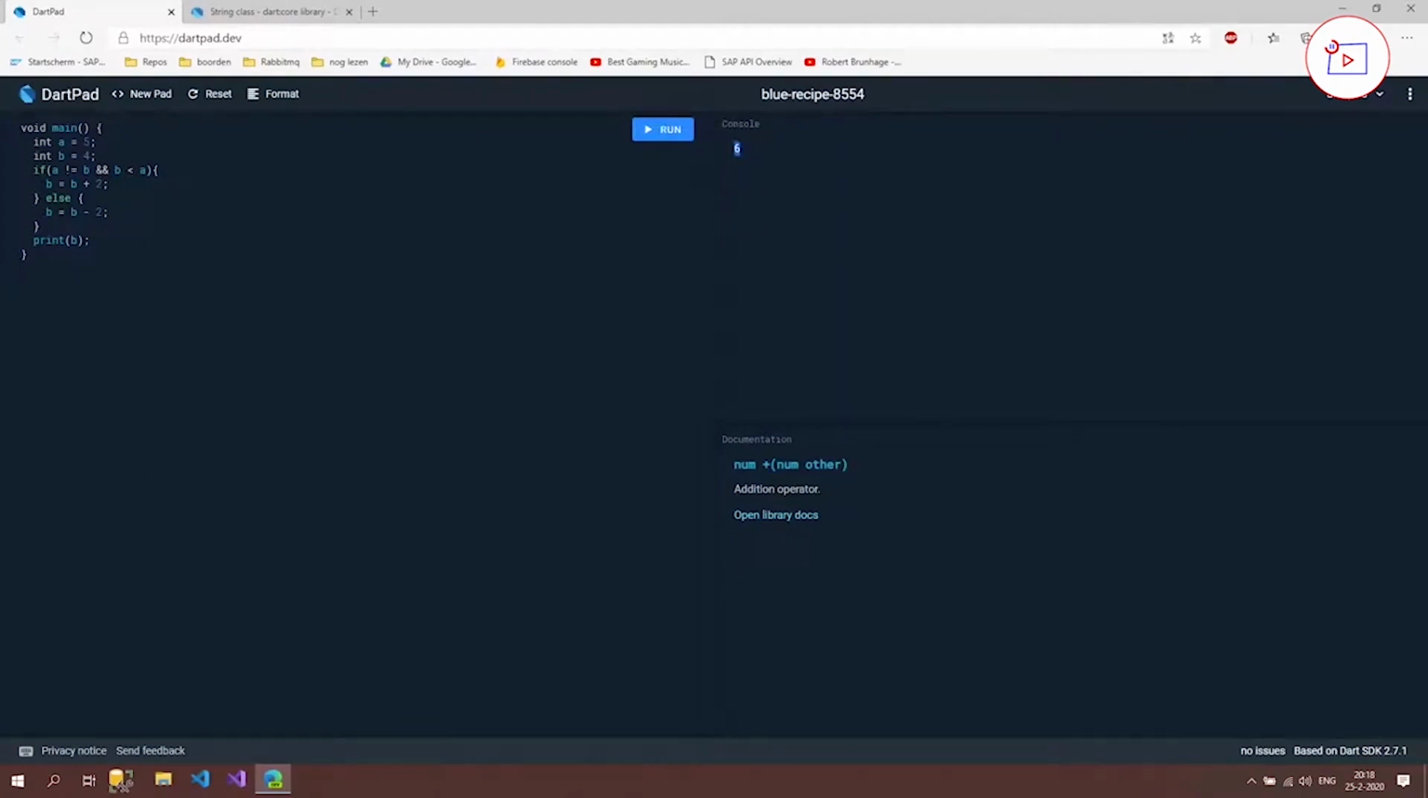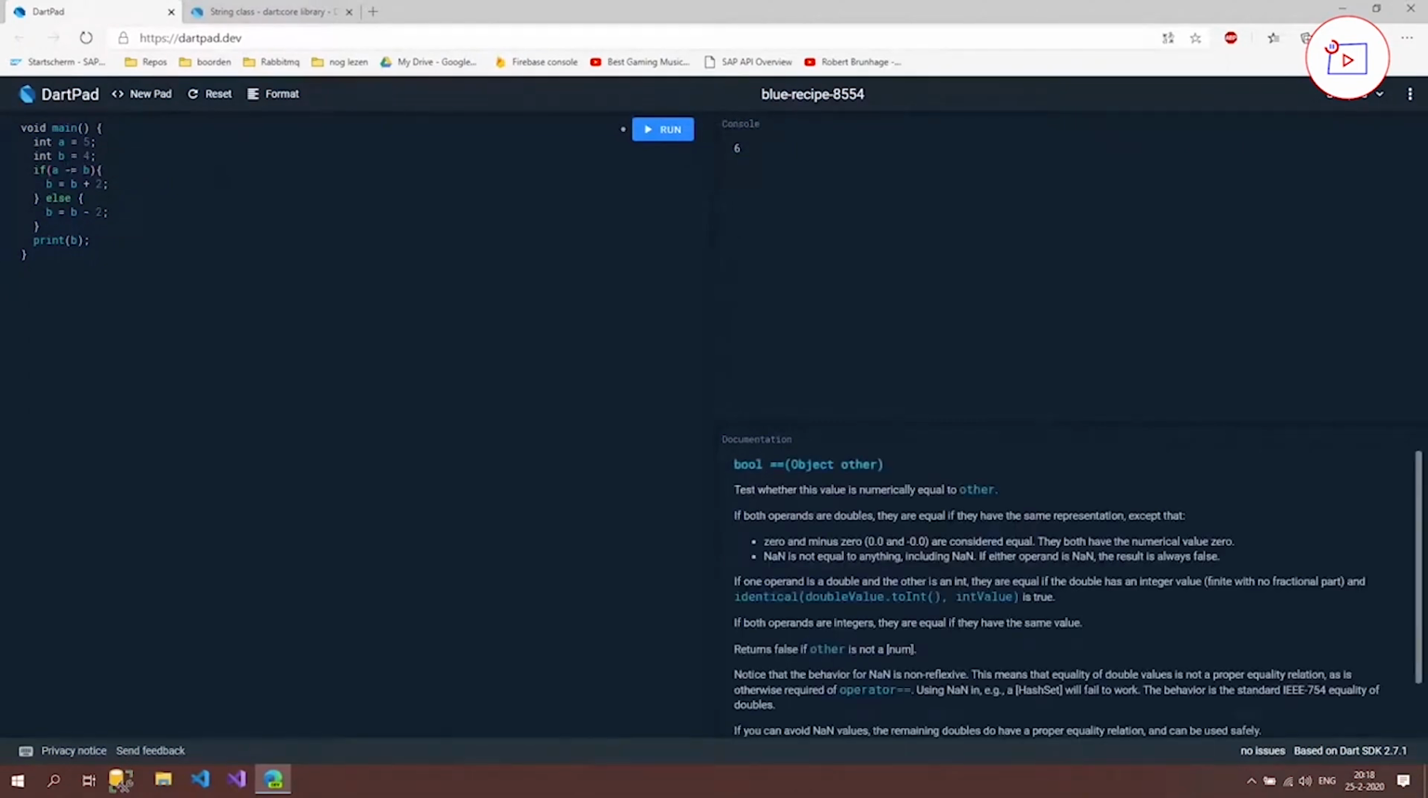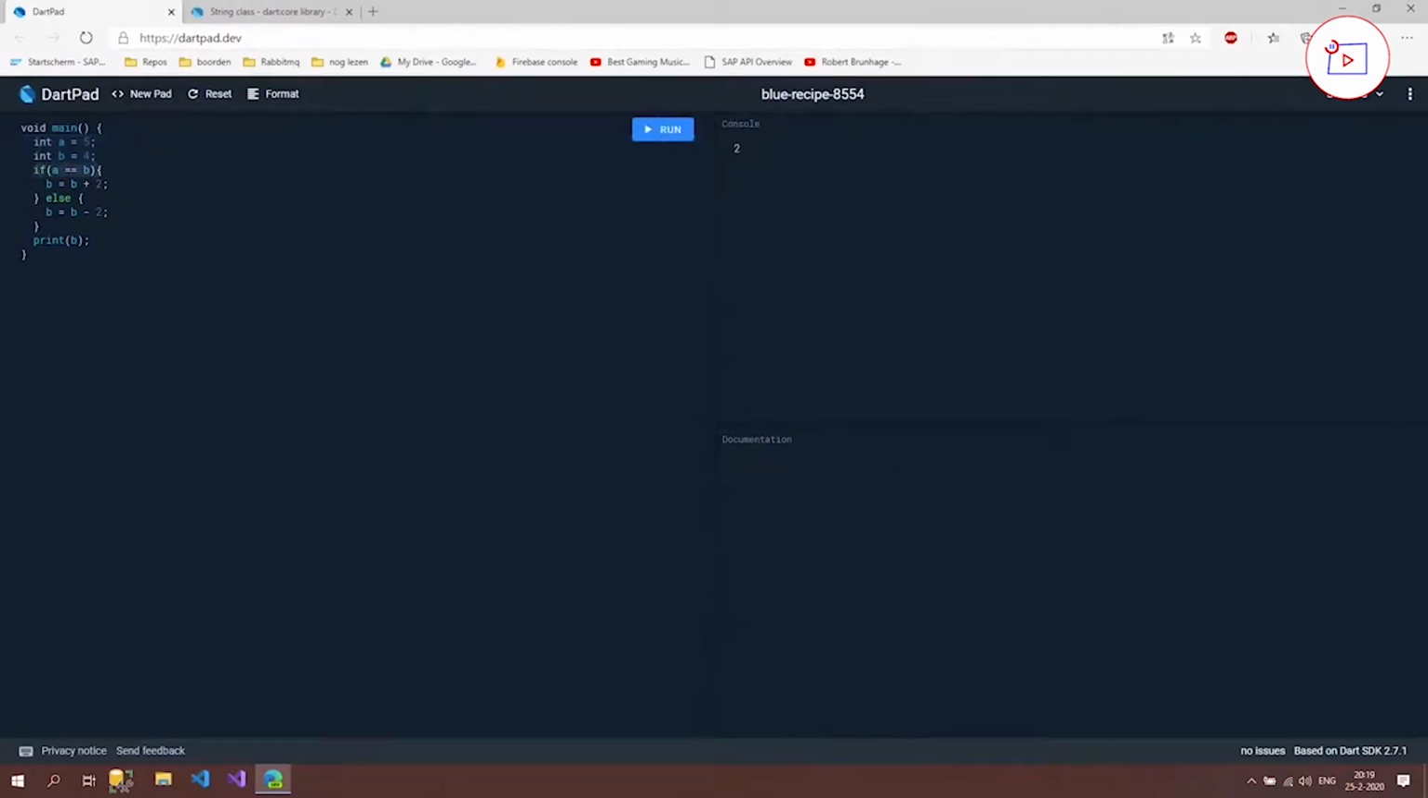But what happens if I now delete this piece and instead of an unequal sign I say an equal sign? So is B going to be the same as A? Well, they won't, so this is going to be false. So what is it going to do now? If we run it, you can see that the answer now is 2. And that's because when the if statement is not true, then it's going to look if there's an else statement. If that's the case, then it's going to run the else statement instead of the if statement, and it's going to execute this piece of code.